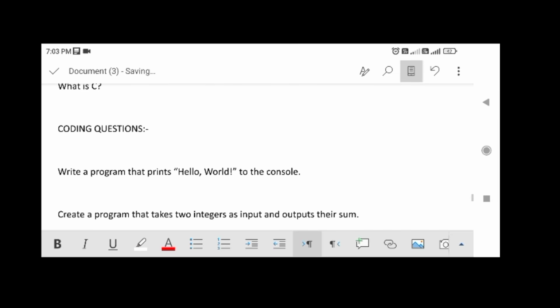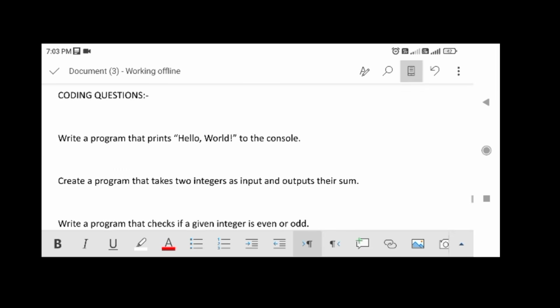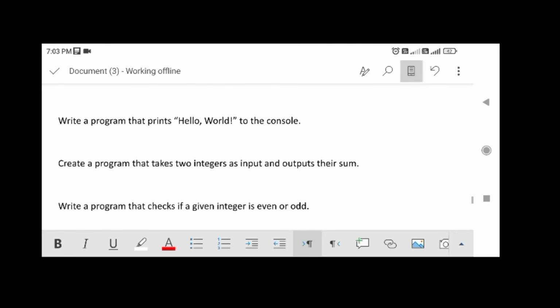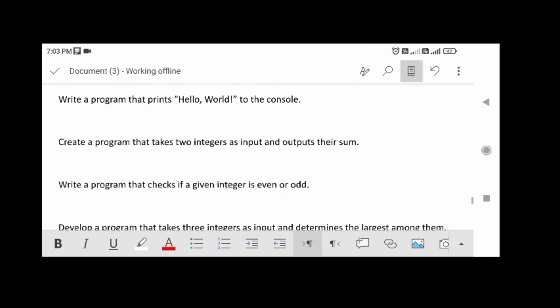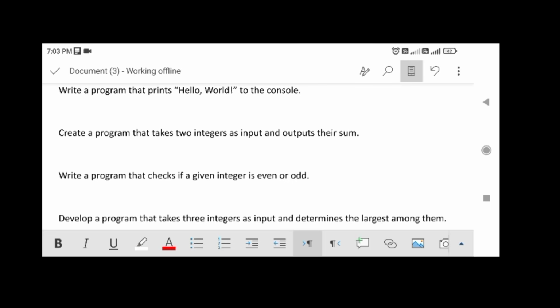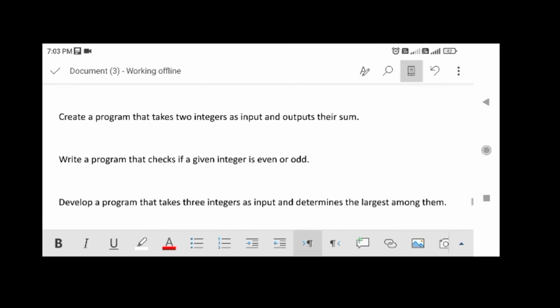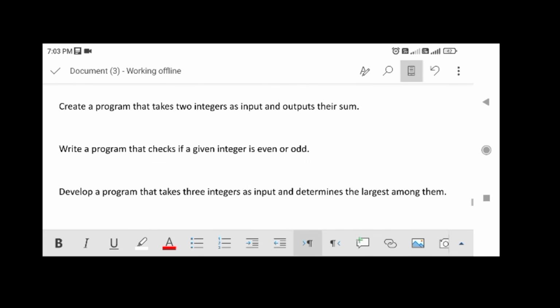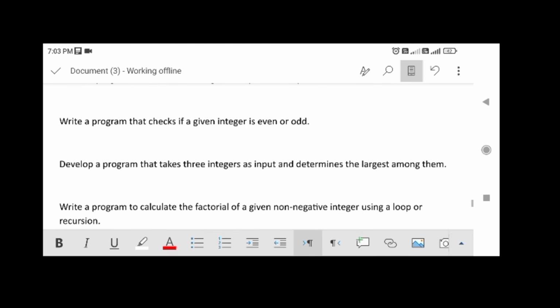Write a program that prints "Hello, world" to the console. Create a program that takes two integers as input and outputs their sum. Write a program that checks if a given integer is even or odd. Develop a program that takes three integers as input and determines the largest among them.